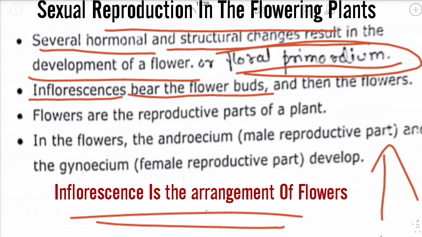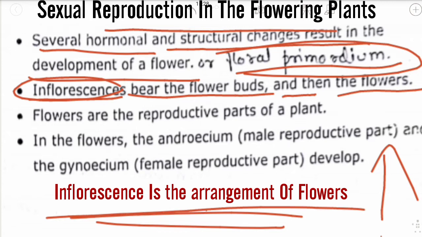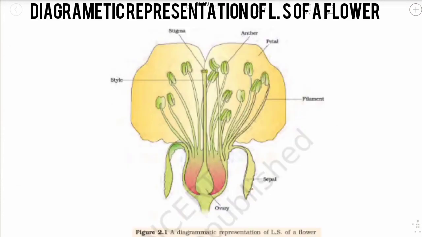Inflorescence bears the flower buds and then the flowers. What is inflorescence? Inflorescence is the arrangement of flowers on a plant, which bears the flower buds and then the flowers. This is the diagrammatic representation of LS of a flower.